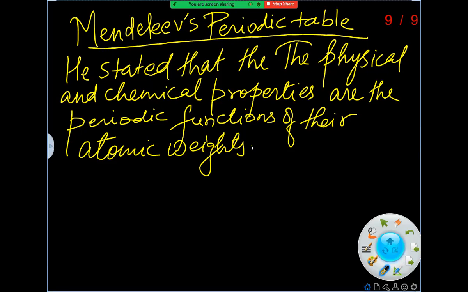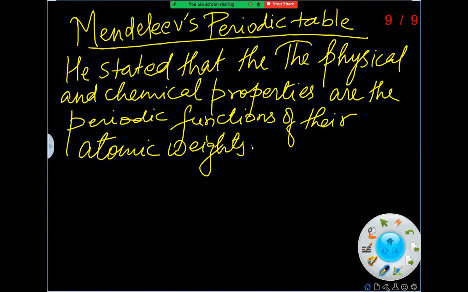Let me tell you the achievements of Mendeleev's periodic table. It was one of the greatest achievements in chemistry, with some important contributions. It simplified the study of elements, as elements showing similar properties were classified into groups.